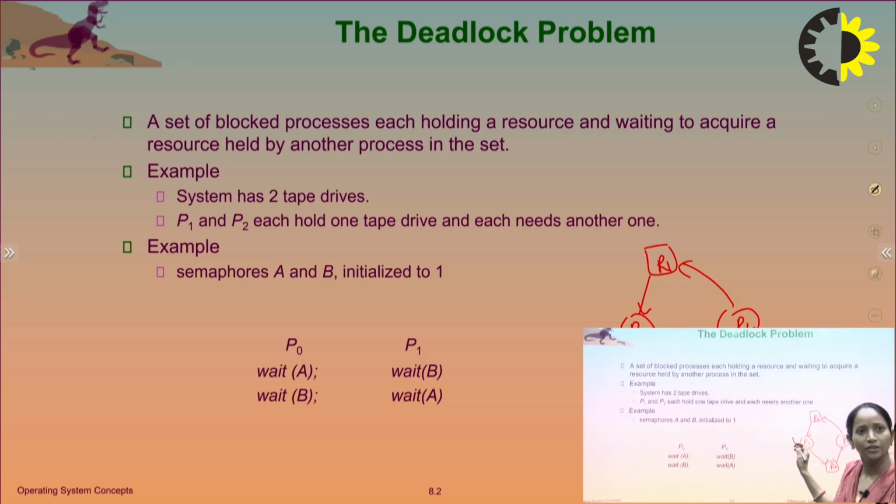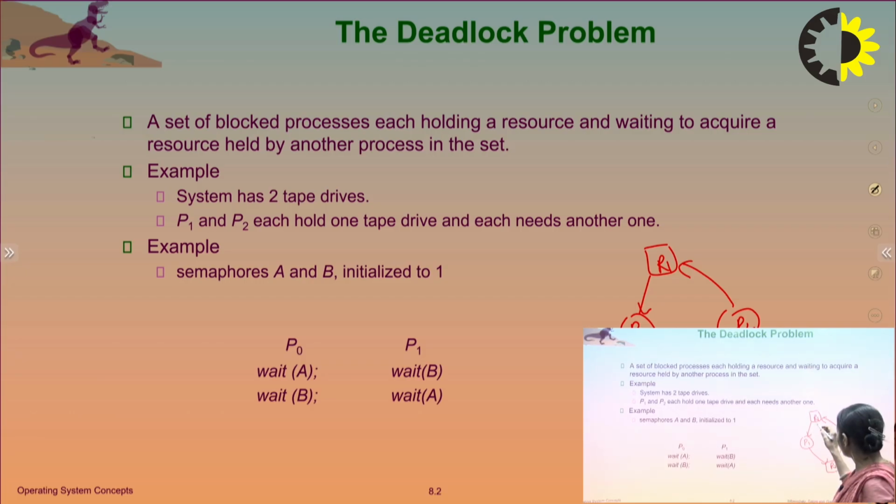It has R1, but without R2 it will not complete. Same for process P2. Process P2 is holding resource R2 and waiting for resource R1, but it will get this resource only when process P1 completes its execution.